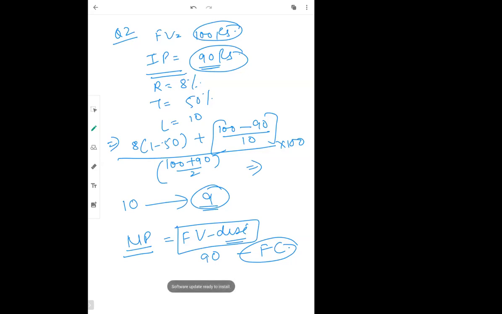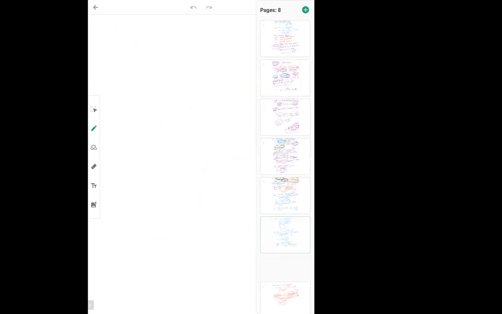Okay. Now see question number 8. Question number 8 says that Shri Synthetic Limited issued 10,000 debentures.